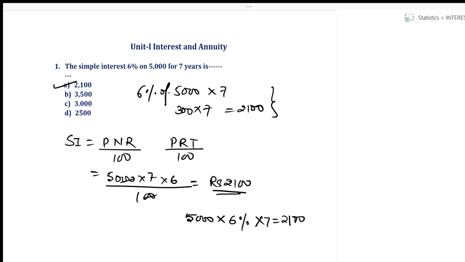So I have shown you three approaches. 6% of 5,000, it's very easy to calculate. 6 upon 100 into 5,000. The two zeros get cancelled. So it's 50 into 6. That is 300 into 7. Fine. Okay. Let's move on to the next question.